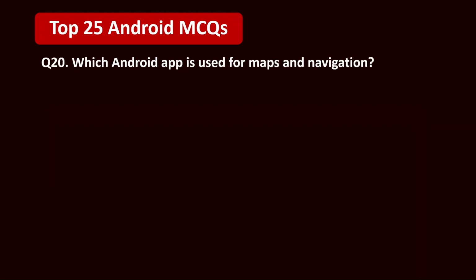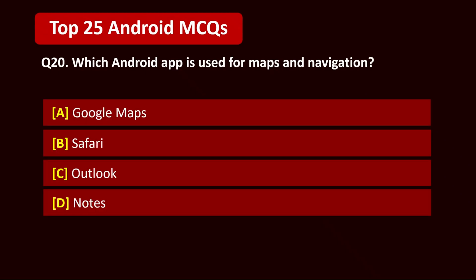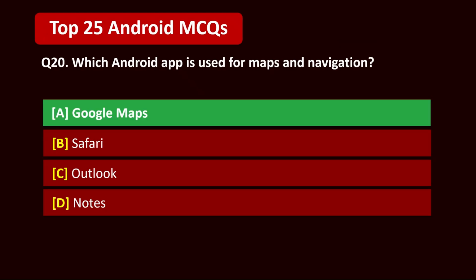Question 20. Which Android app is used for maps and navigation? A. Google Maps, B. Safari, C. Outlook, D. Notes. 5, 4, 3, 2, 1. Correct answer is A. Google Maps.